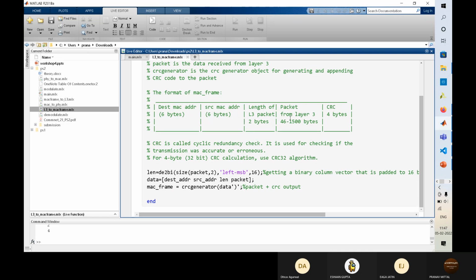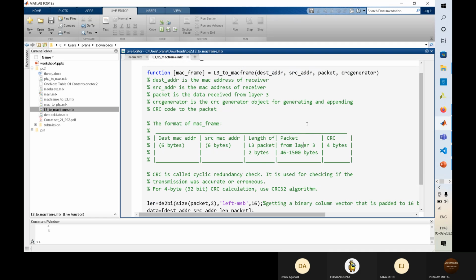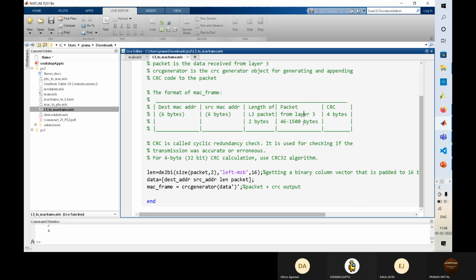L3 is the basic part. L3 means layer 3, the network layer, I think. Till the network layer we have done all this. Then we have come to the data link layer, I guess.